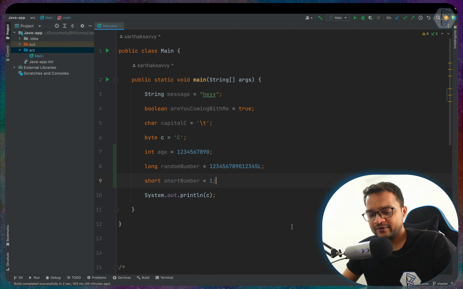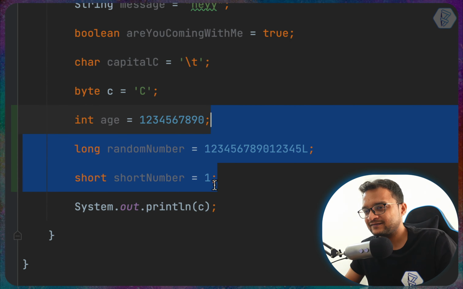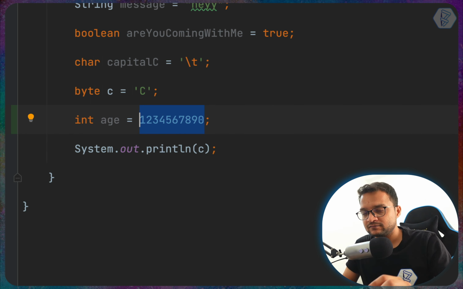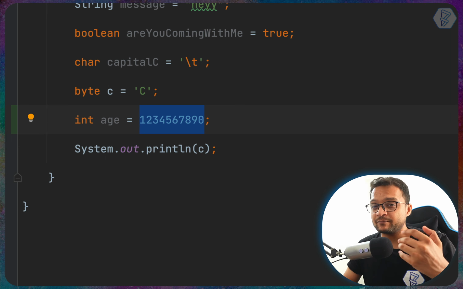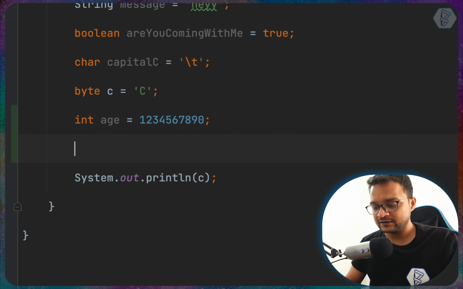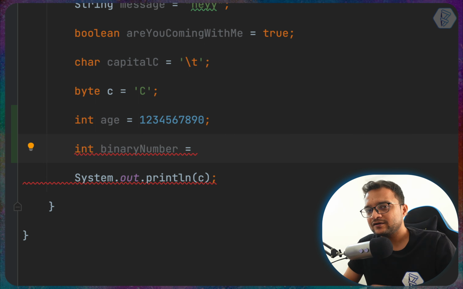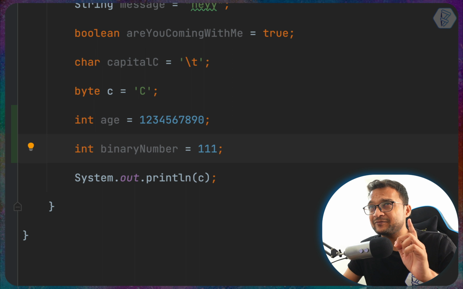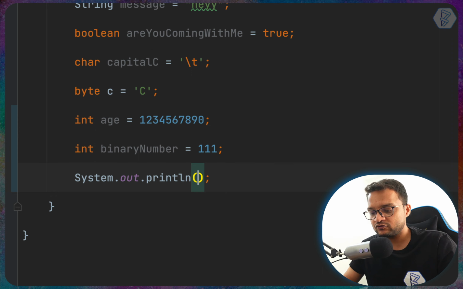But sometimes in programming, you cannot represent some number with digits which are decimal, or base 10. If you are familiar, this is the base 10 number. We also have hexadecimal and binary. So let's talk about the binary one. Let's say binary number, and a binary number is just 0s and 1s. So I say 111, which I remember is 7, I think. So this is 7. If I try to print this, what should we get?